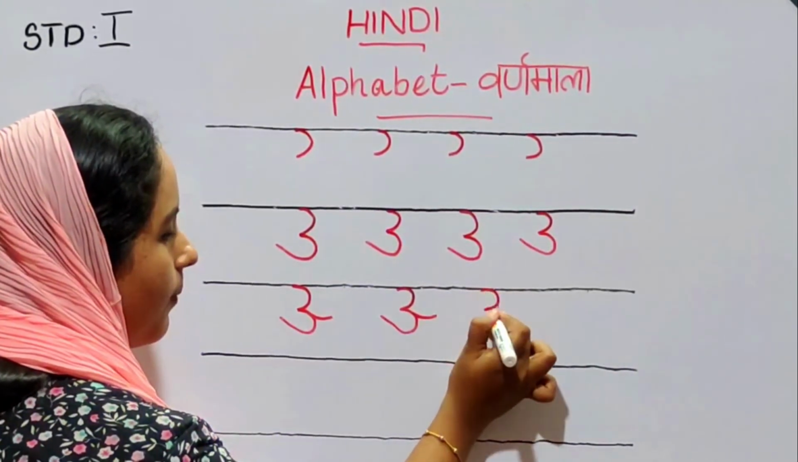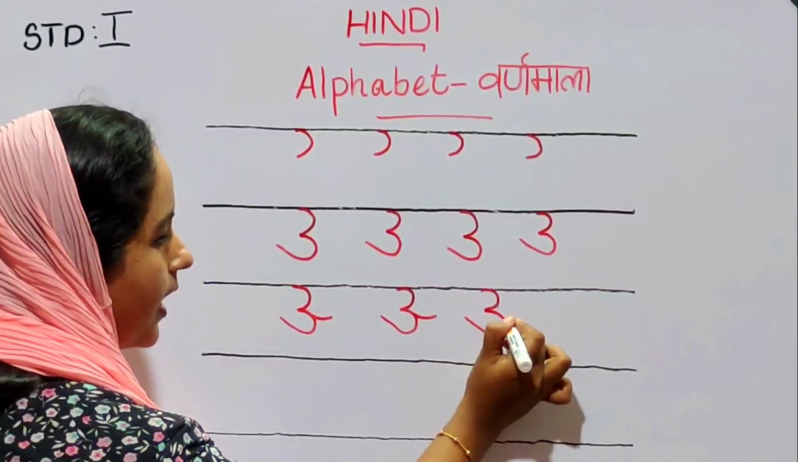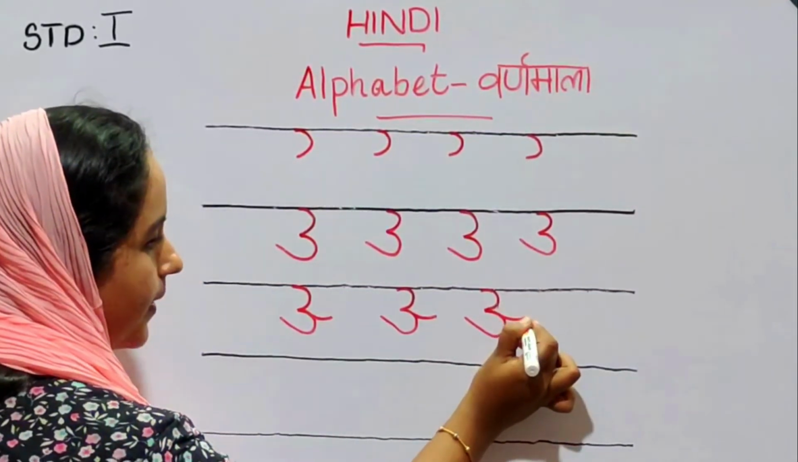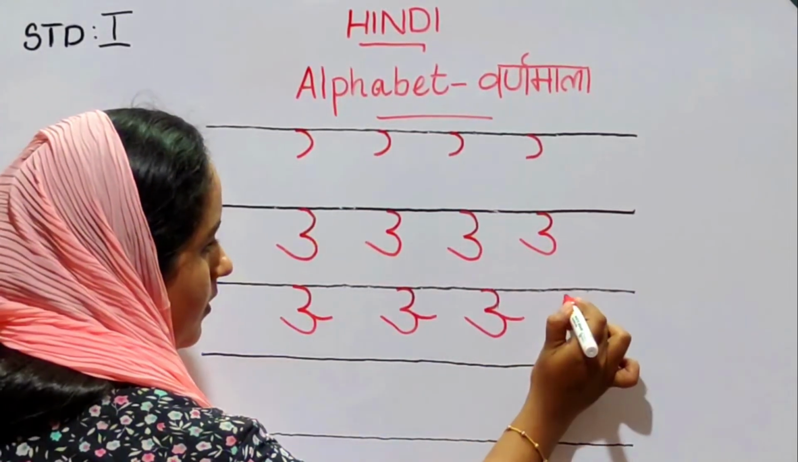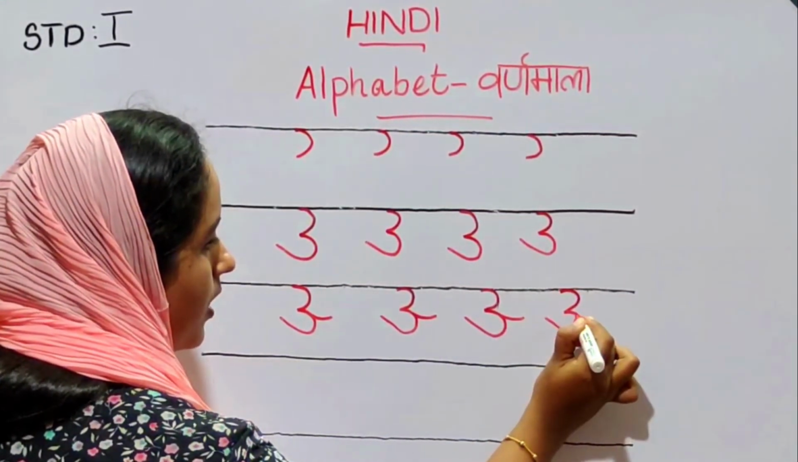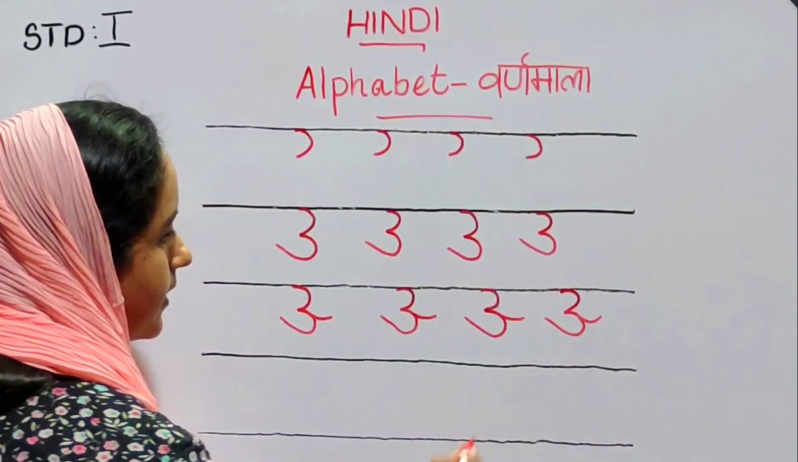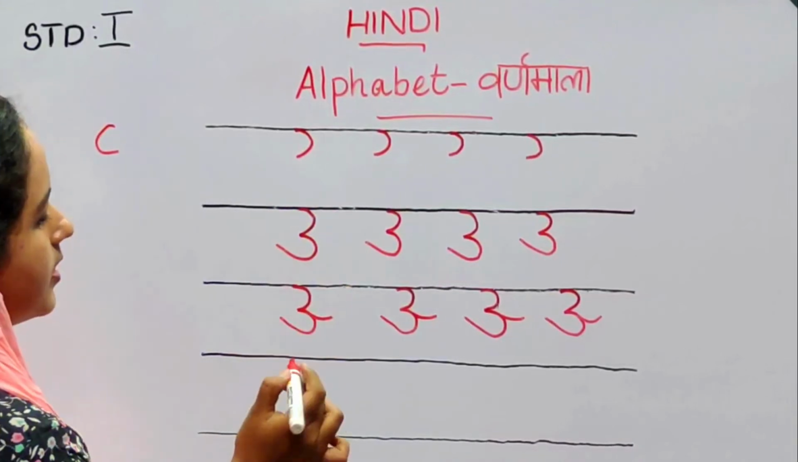Touching the top, write a reverse C and join with another reverse C with the tail. A small sleeping line like this. Once more, a small sleeping line like this. Okay dears, then our fourth step.